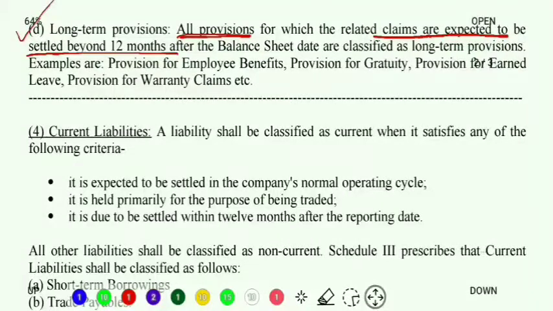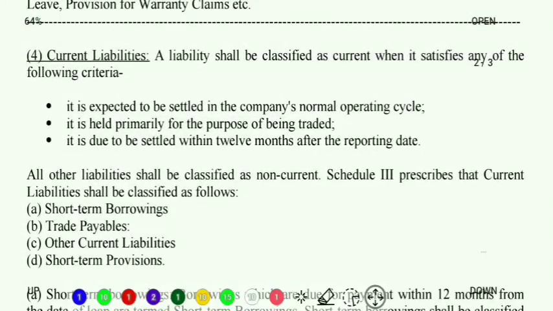Now what are current liabilities? This we have already discussed before. Still I have put this part once again. Let's read quickly. A liability shall be classified as current liability if it satisfies any of the following criteria.